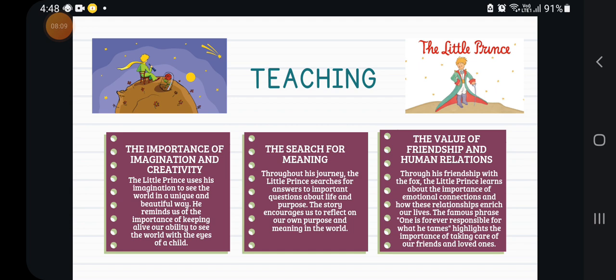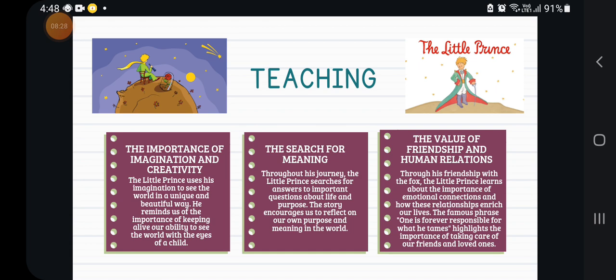The famous phrase, "One is forever responsible for what he has tamed," highlights the importance of taking care of our friends and loved ones, like the case of the little prince and the rose.